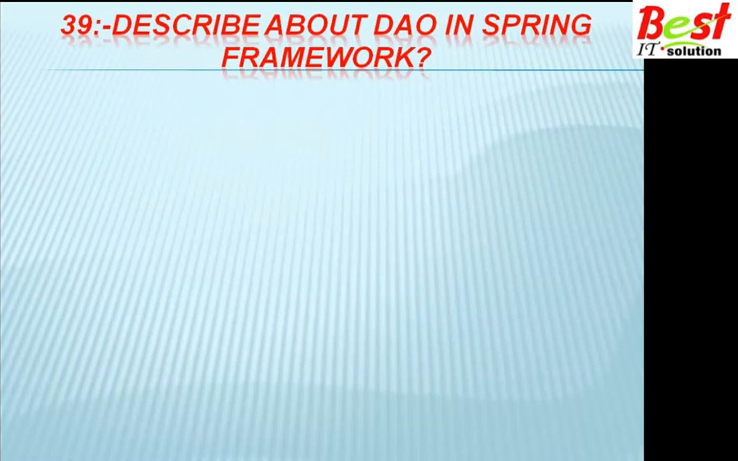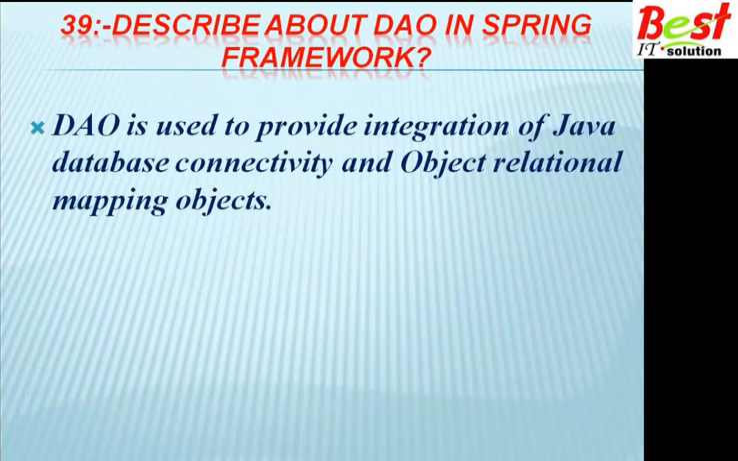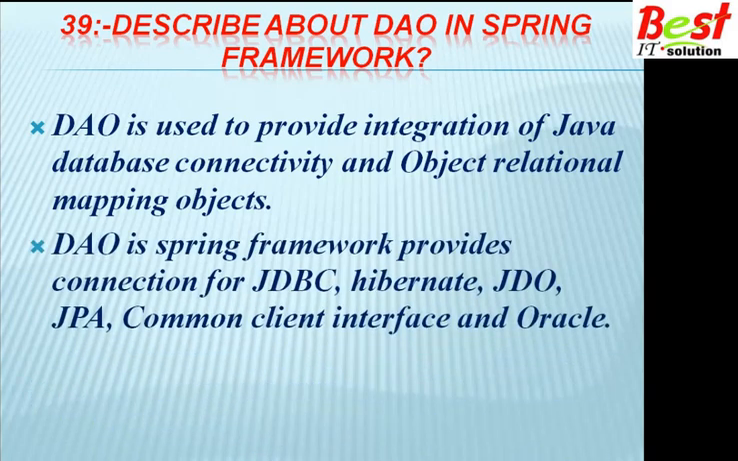Describe DAO in the Spring Framework. DAO, data access object, is used to provide integration of Java database connectivity and object relational mapping objects. The Spring Framework provides DAO support for JDBC, Hibernate, JDO, JPA, and Common Client Interface and Oracle. For all of these, DAO provides the features.